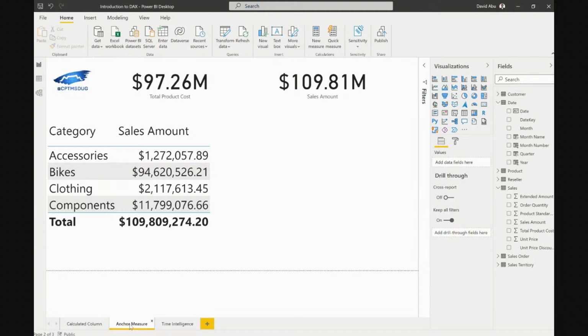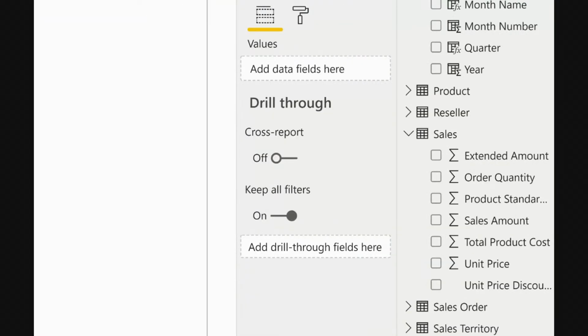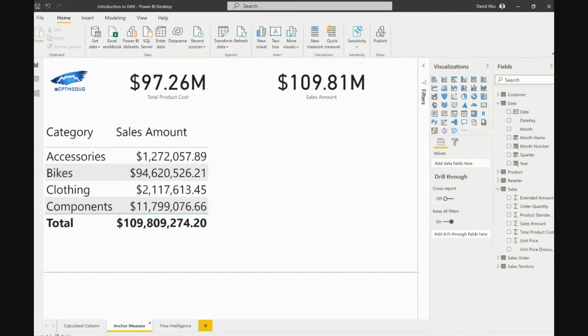So for us right now, if you look at this, we have sales amount, we have extended amount, we have order quantity. We can use any of them as our anchor measure depending on what you're trying to do. So for us right now, sales amount is our anchor measure. But because it's our anchor measure, the first thing that you want to ask yourself is, okay, what am I trying to solve? I can see my amount here already. So why do I need an anchor measure? I can see the total. What do I need an anchor measure for?